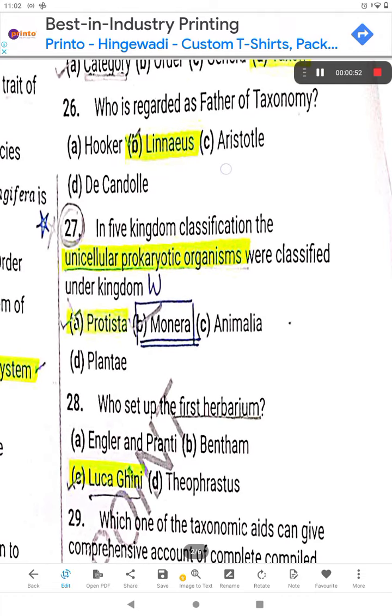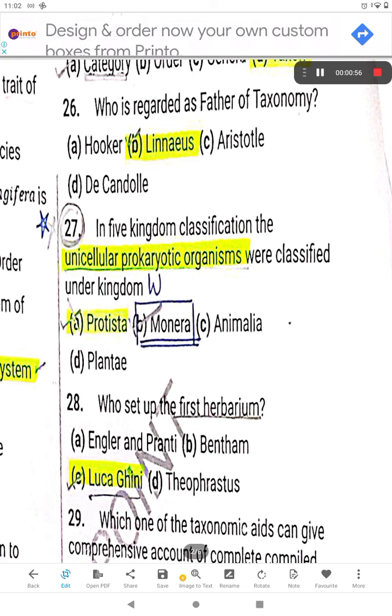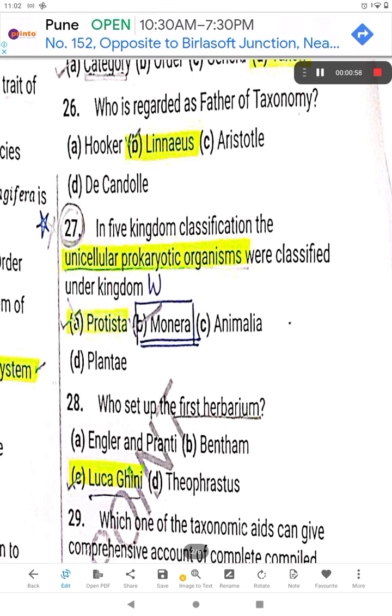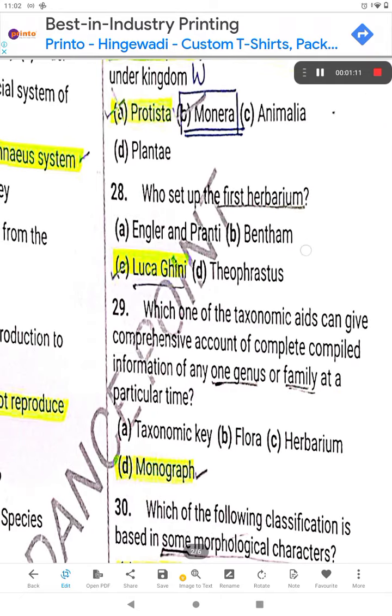27. In five kingdom classification, the unicellular prokaryotic organisms were classified under... unicellular prokaryotic is Monera, and I'm so silly that I selected it as Protista. Wow, I read it as eukaryote. No, it is asked as unicellular prokaryotic organism. So the answer is Monera.